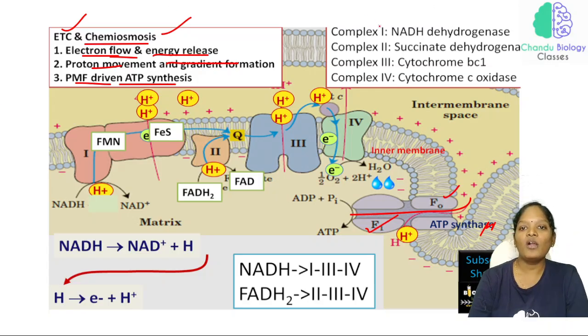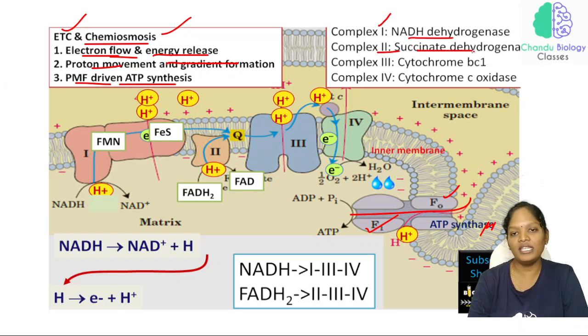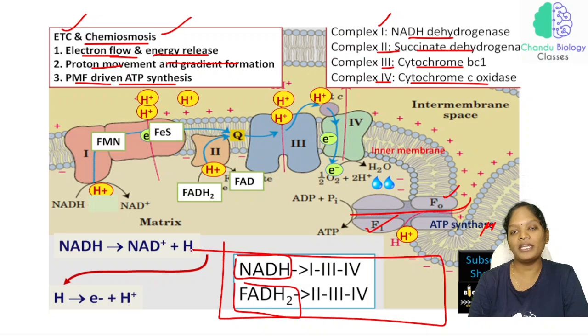See, again, complex 1, we know, is the NADH dehydrogenase, complex 2 is the succinate dehydrogenase, complex 3 is the cytochrome BC1, and complex 4 is the cytochrome C oxidase. This is how it will be. And see, look at this picture. So complex NADH and FADH₂. So this can also be expected in our exam.